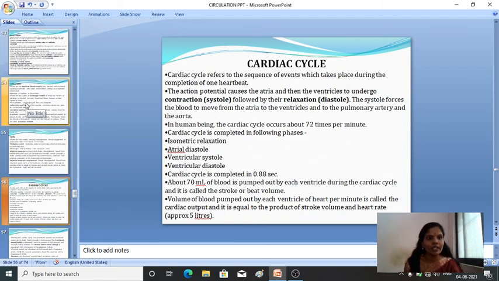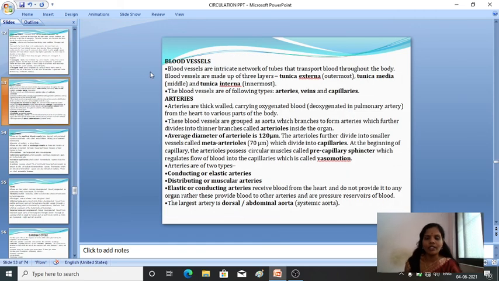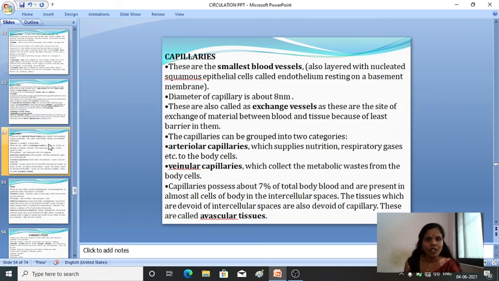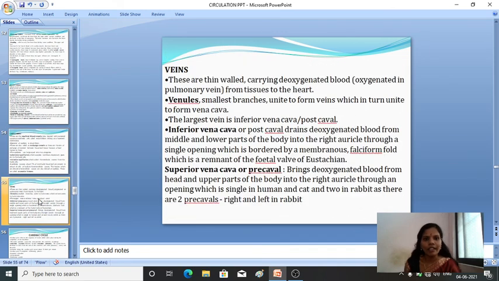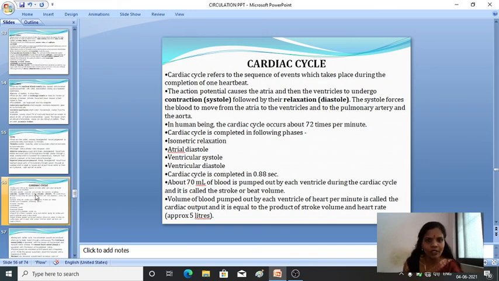Okay, so that's regarding the blood vessels. In blood vessels we have studied three types: arteries, capillaries and veins. Fine. So next we'll move on to another important concept,